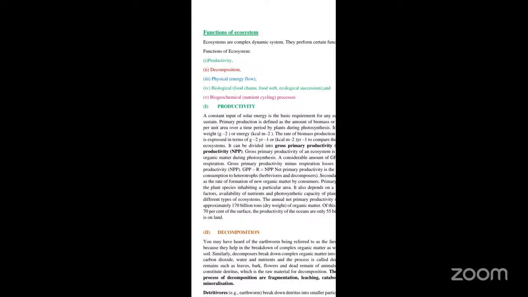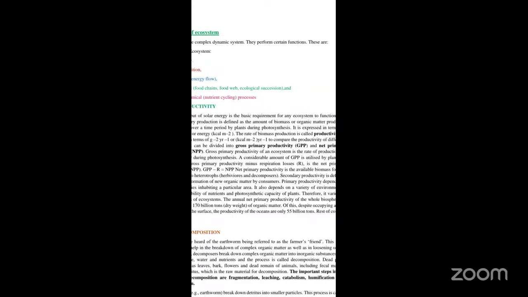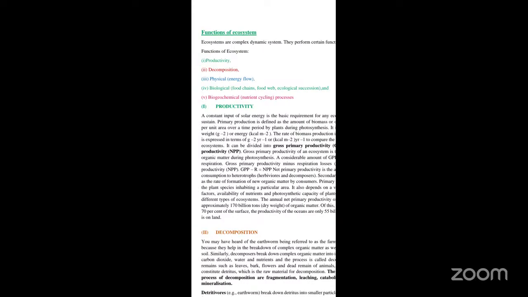One is called gross primary productivity, and the other is called net primary productivity, denoted as GPP and NPP. Now we will see what we mean by gross primary productivity. Gross primary productivity of any ecosystem is the rate of production of organic matter during photosynthesis.